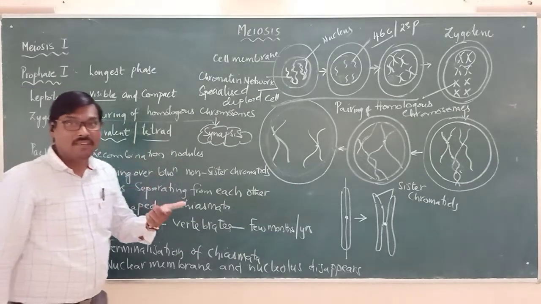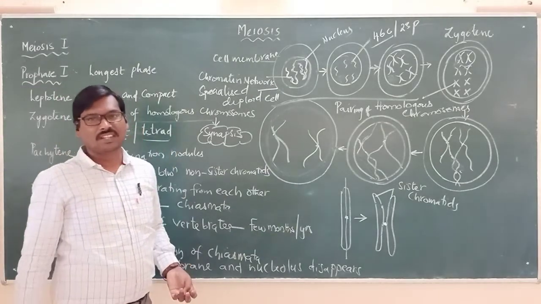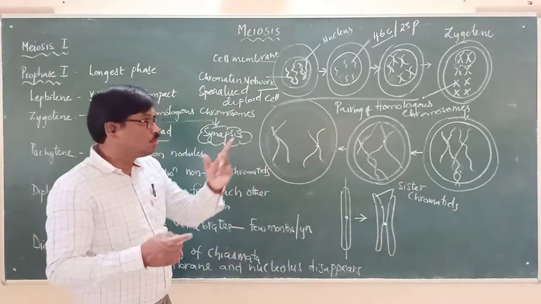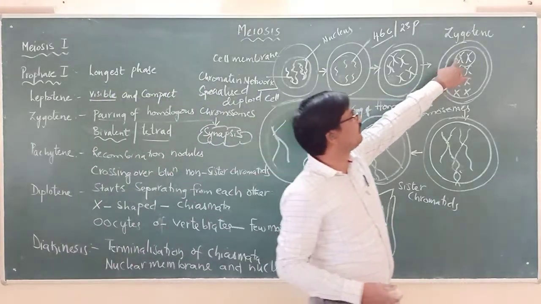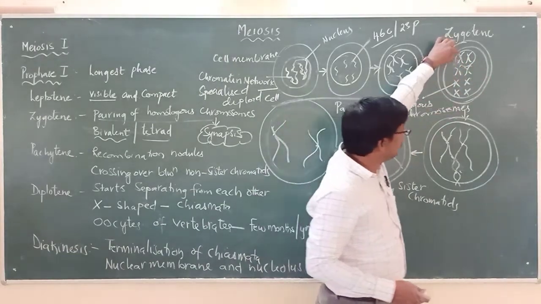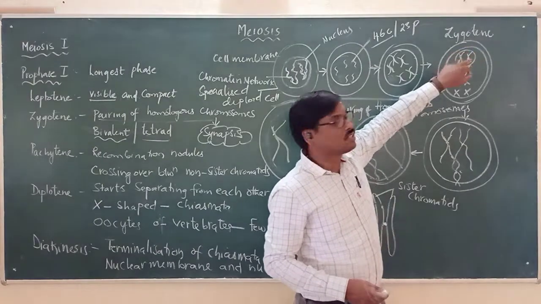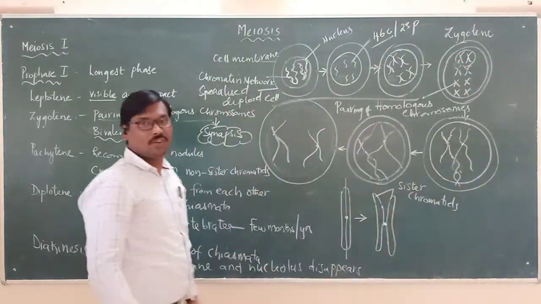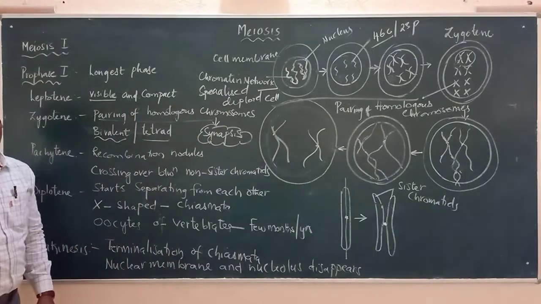When there are two chromosomes as a pair, we use the word bivalent. In the bivalent, how many arms do we see? 1, 2, 3, 4. So that's why we call it a tetrad.